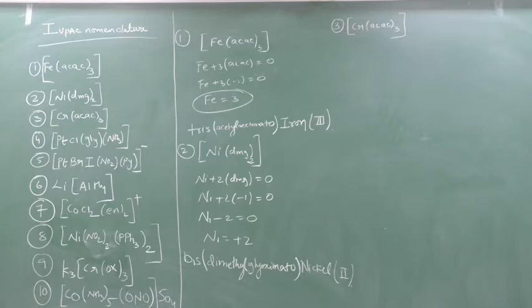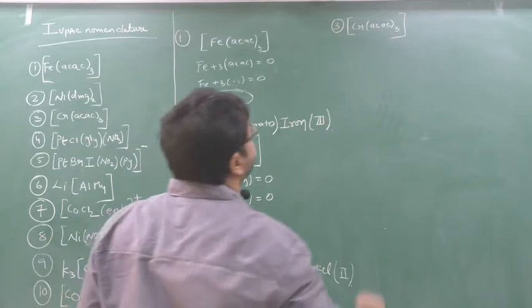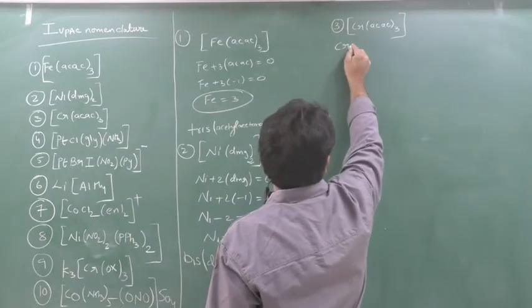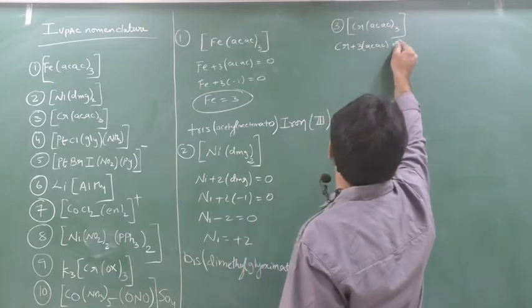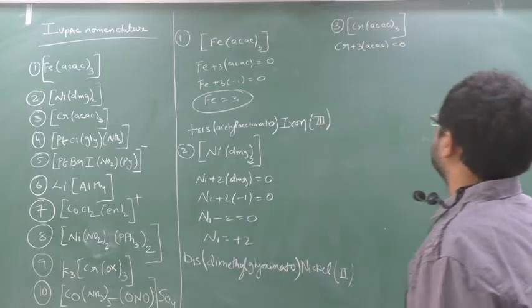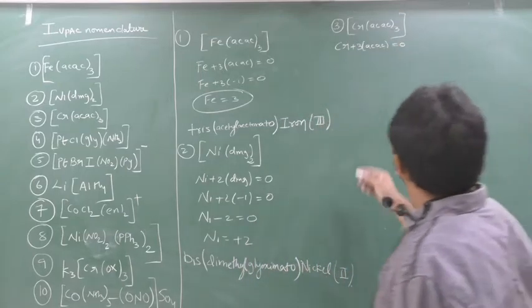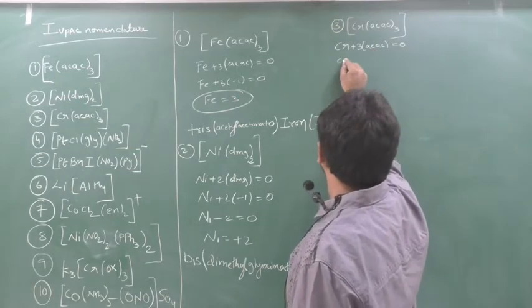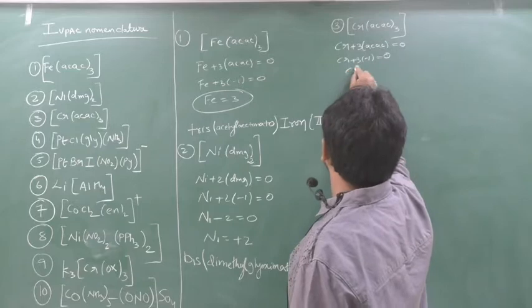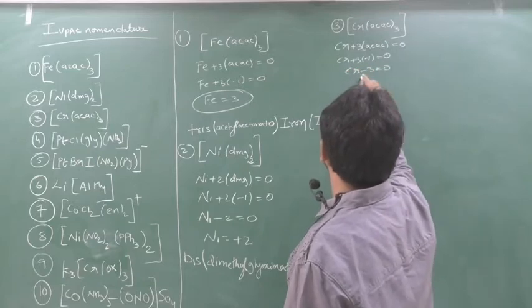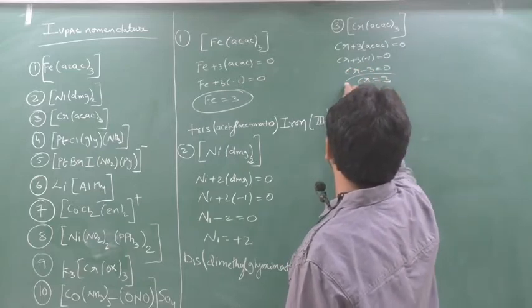Clear? Can I go for next now? Chalo. So here, Cr plus 3 into acac equal to 0, acetylacetonato. This is also an anionic ligand, an organic ligand. So Cr plus 3 into minus 1 equal to 0, Cr minus 3 equal to 0. So Cr will be equal to 3. So what is the name of this?